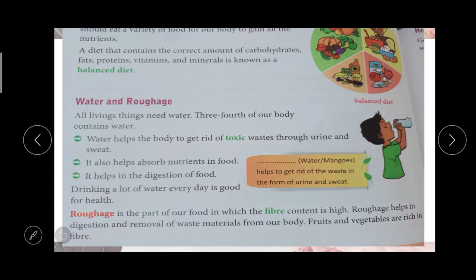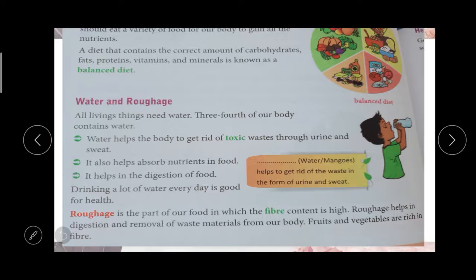Yes, all living things need water. Three-fourths of our body contains water. So what are the uses of water?